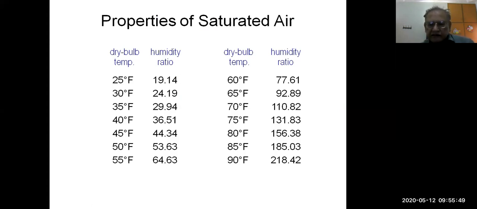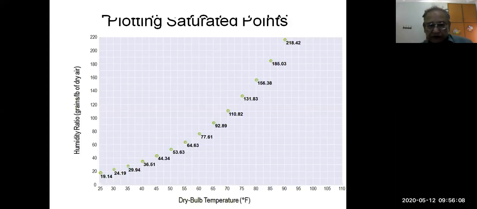What we want to show in this presentation is how to draw the saturation curve line on the psychrometric chart. How was the psychrometric chart created? It is because of this property. These are properties of saturation taken from the saturation steam table. If we draw them on humidity versus dry bulb temperature, you will see this type of exponential curve, which is shown on the psychrometric chart on the left side. By joining these points, you will get the phi equal to 100% line on this chart, and it is already done for you. So this is the science behind it.